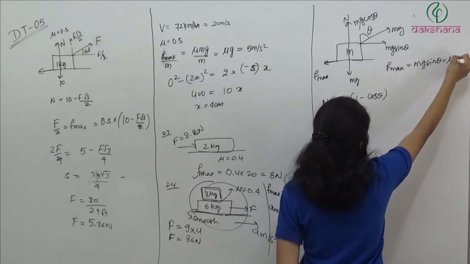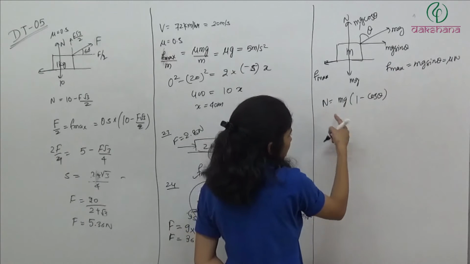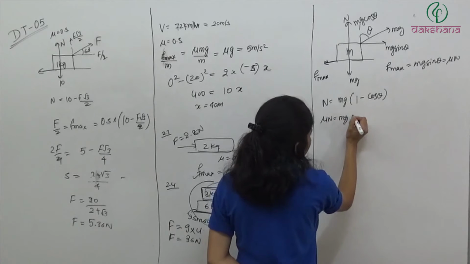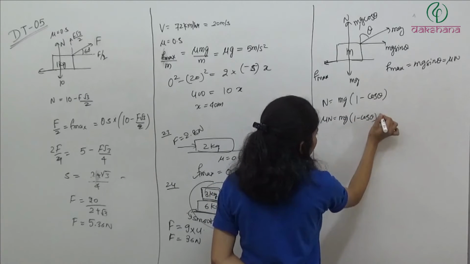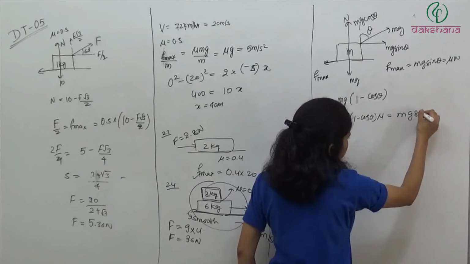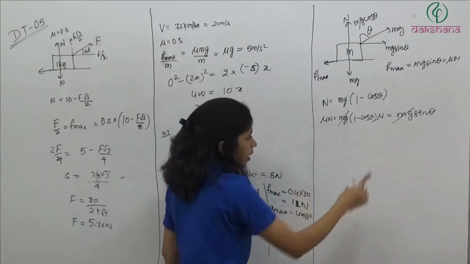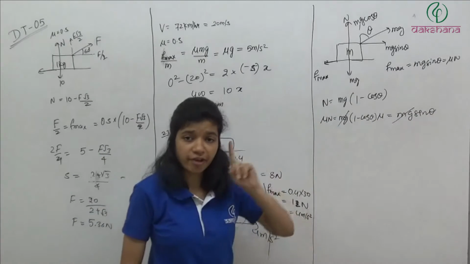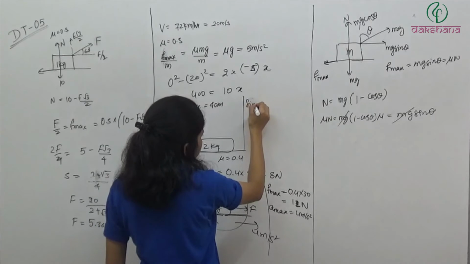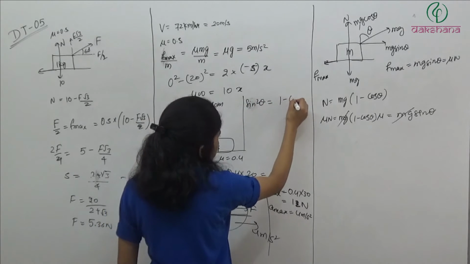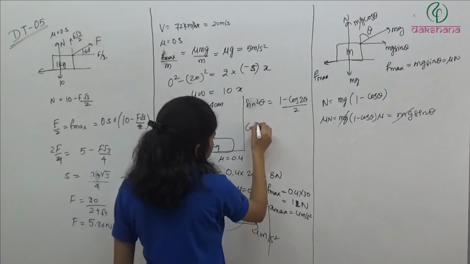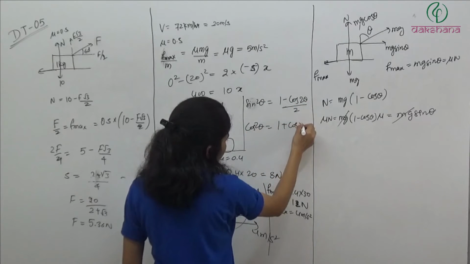F max is mu into N. N is mg into 1 minus cos theta. So mu N is equal to mg into 1 minus cos theta into mu, and this F max is equal to mg sin theta. So from here we are getting 1 minus cos theta. If you remember the half angle formula, we have sine square theta is equal to 1 minus cos 2 theta by 2, and cos square theta is equal to 1 plus cos 2 theta by 2.